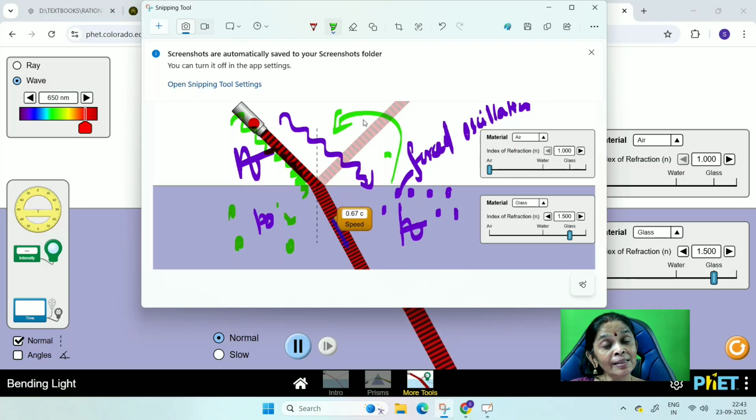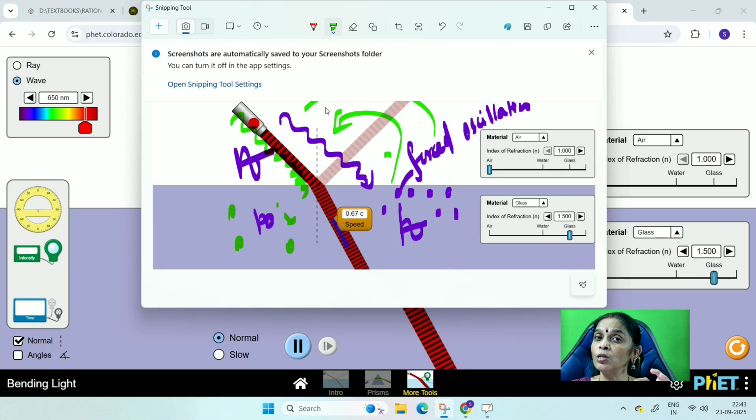Why does it remain the same? You should say the molecules in the denser medium, or you can say molecules in any medium, are set into forced oscillation. You have to view them as oscillators. Which one are you going to view as an oscillator? The molecules. They are set into forced oscillation and attain the same frequency as the light waves. So hope you understand, children.